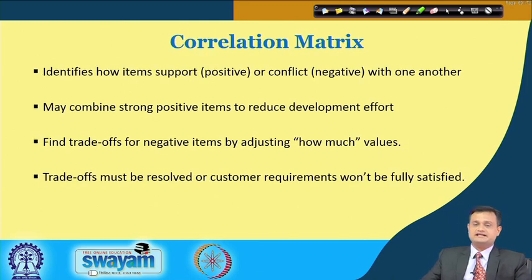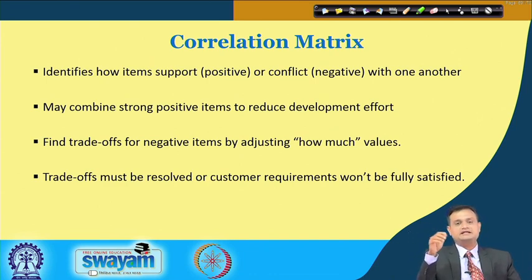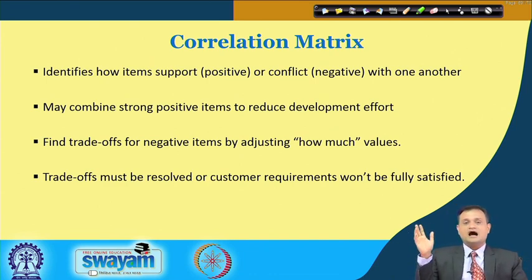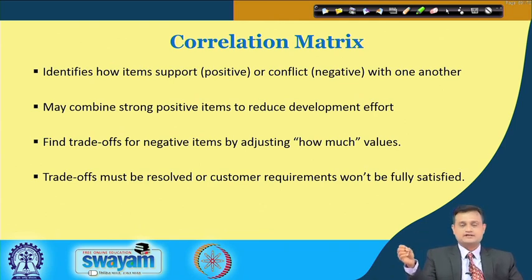There is a correlation matrix. This is another element of QFD, and typically it identifies how items support or conflict with one another. How do I want to build in? I have technical specifications, but my correlation matrix will try to see, suppose you are providing more space in the four-wheeler automobile, or making your four-wheeler bigger, what consequences it will have on mileage, on aerodynamic shape and other aspects.